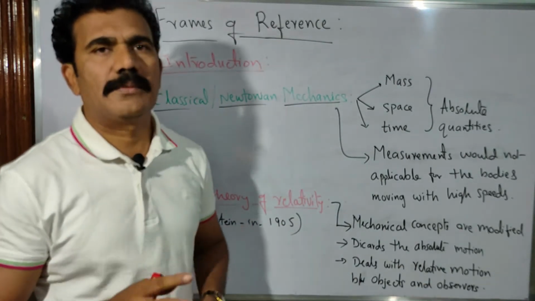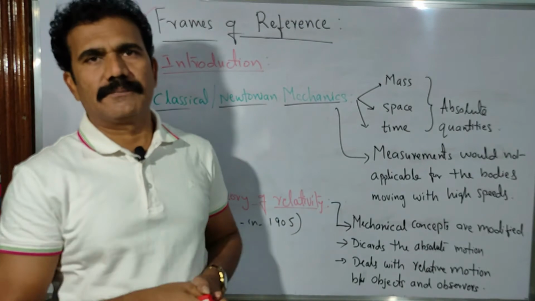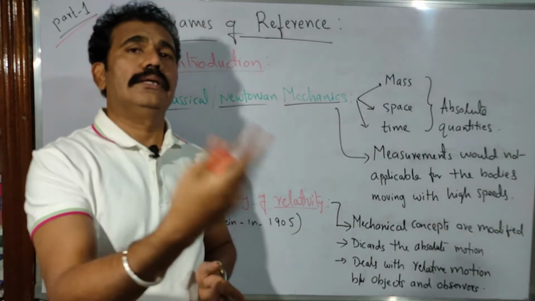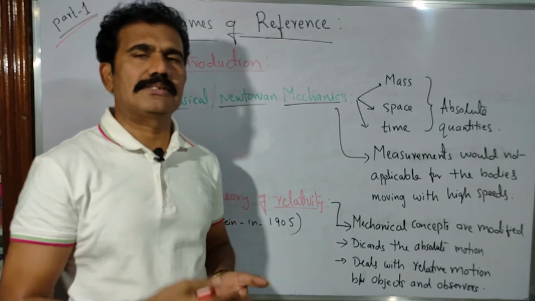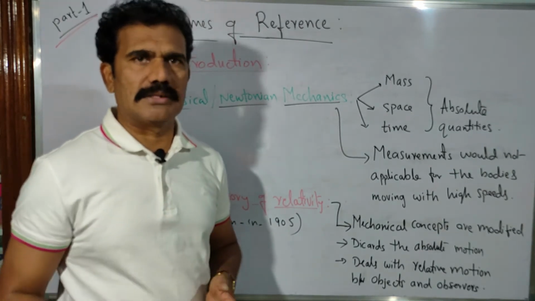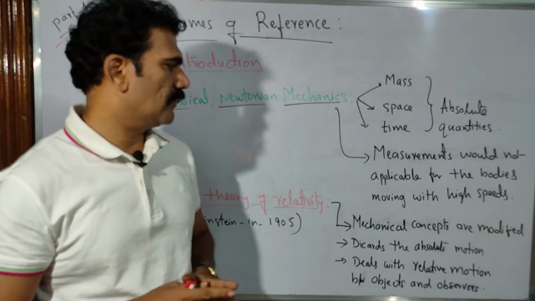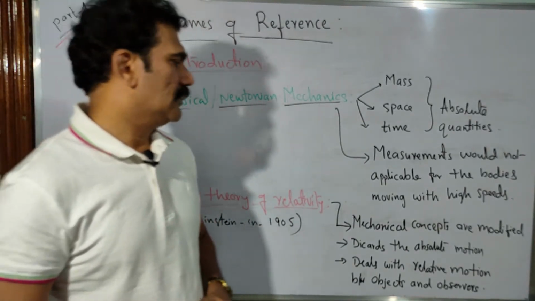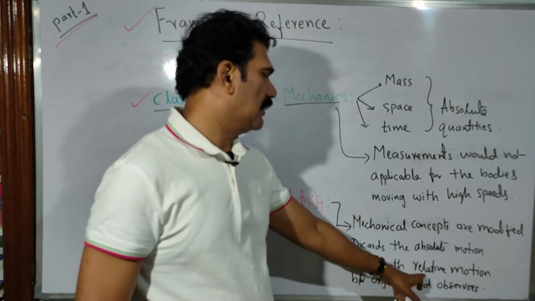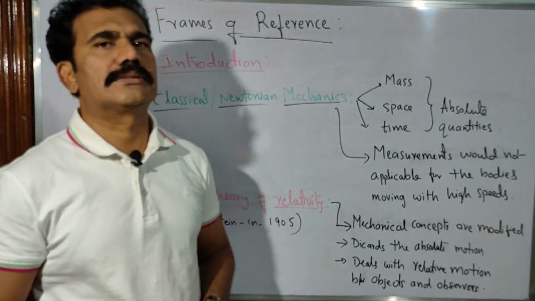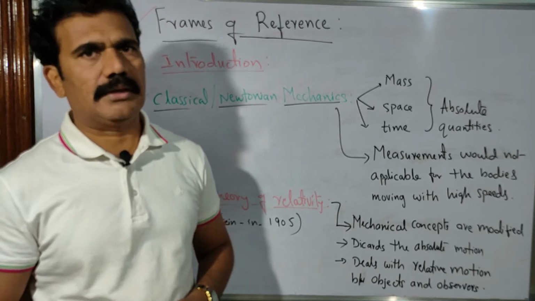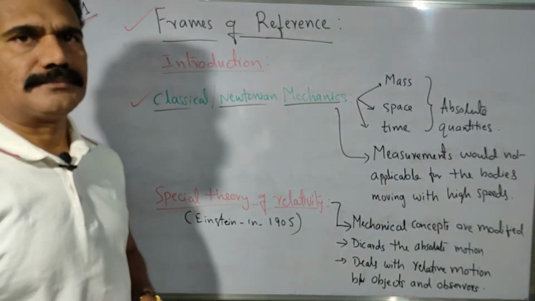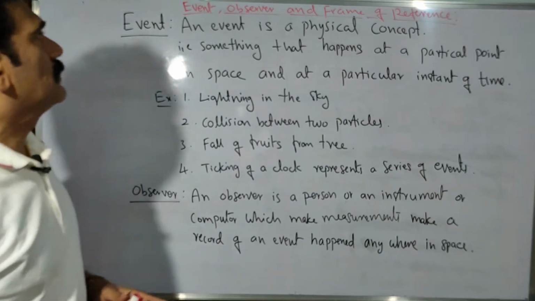It depends upon from where it is measured. With respect to that observer, we have to calculate the measurements, whether velocity, acceleration, mass, whatever it is. So we can generalize that measurements are considered as relative motion between the objects and observers. That is the concept we have to continue in this chapter. Clear?